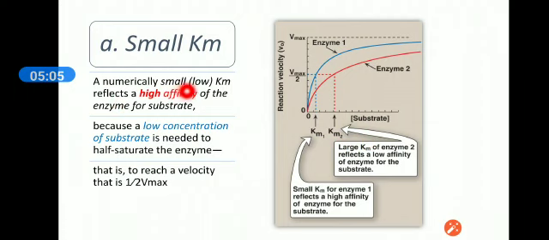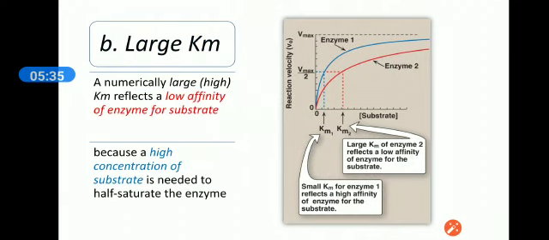A numerically small, or low, Km reflects a high affinity of the enzyme for that substrate, because a low concentration of substrate is needed to half saturate the enzyme, that is, to reach the velocity that is half Vmax. We will discuss it in detail with our example in the next slide.